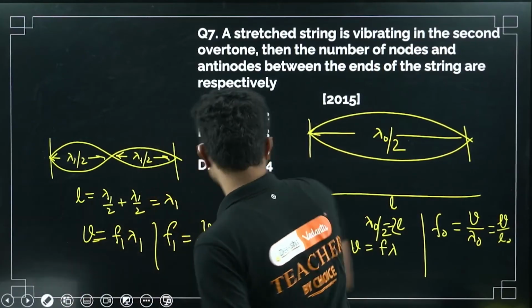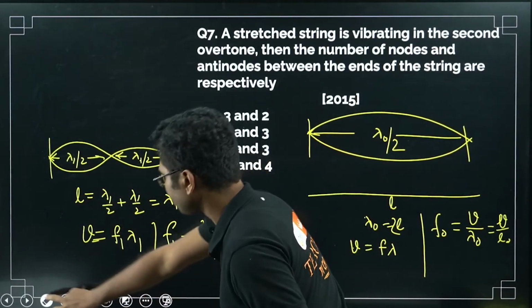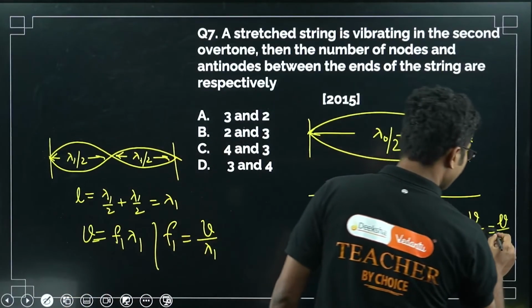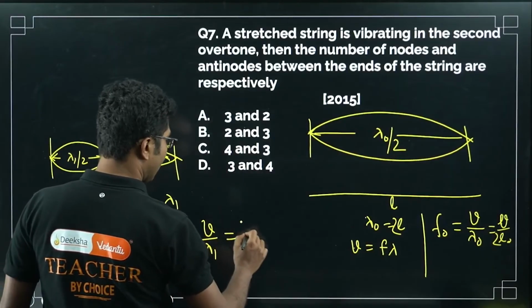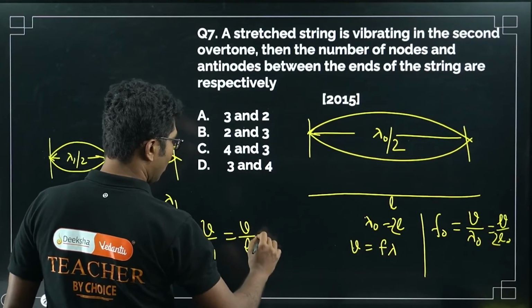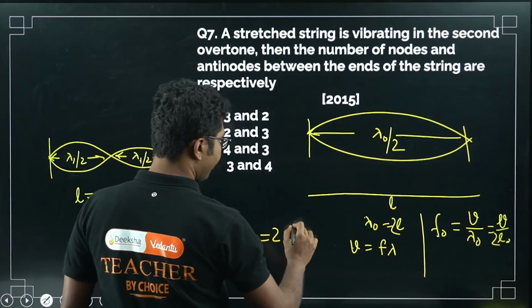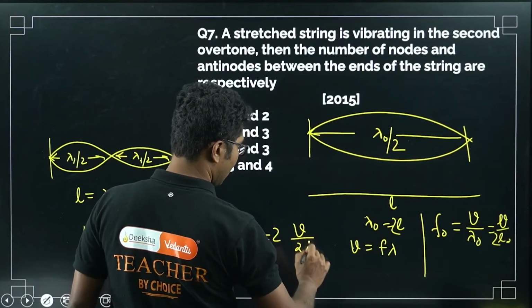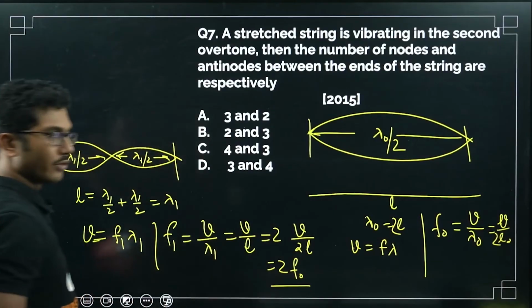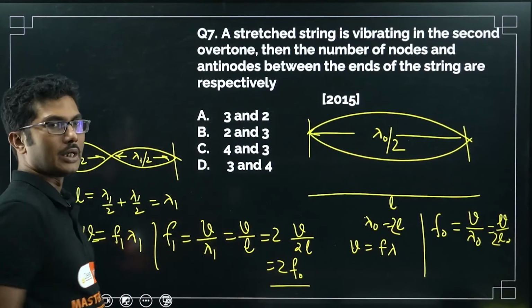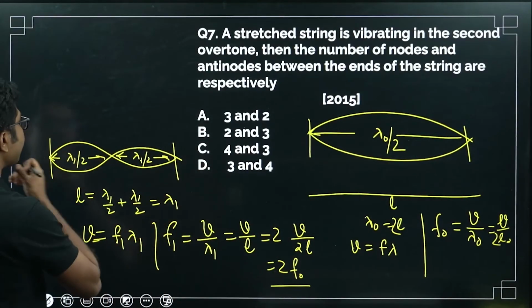Lambda naught equals 2L, so here it will be 2L, okay, V by 2L, here it will be V by L, or 2 times V by 2L, or 2 times F naught. So yes, this is an overtone. Overtone means the frequency is doubled, right? So overtone means frequency is doubled.